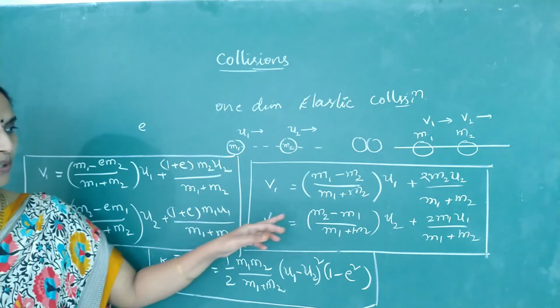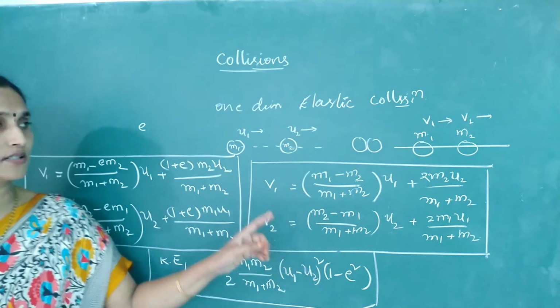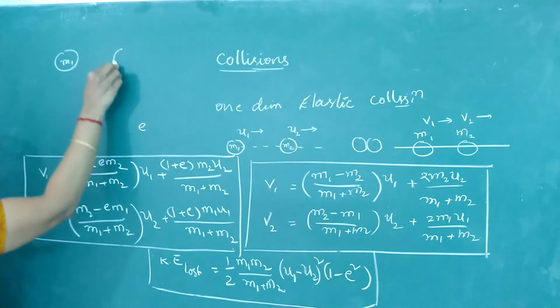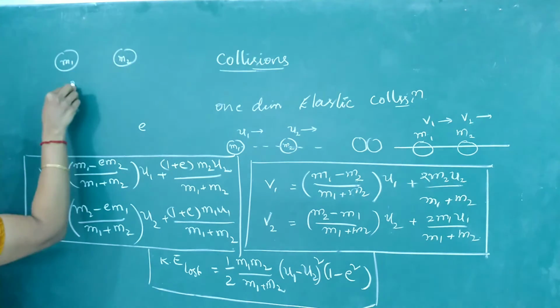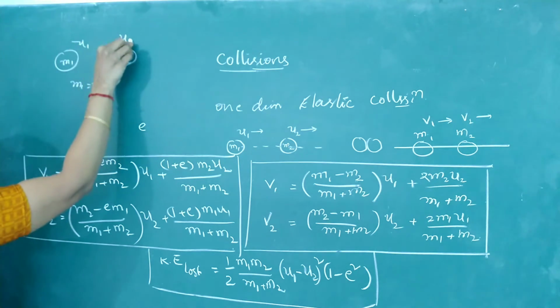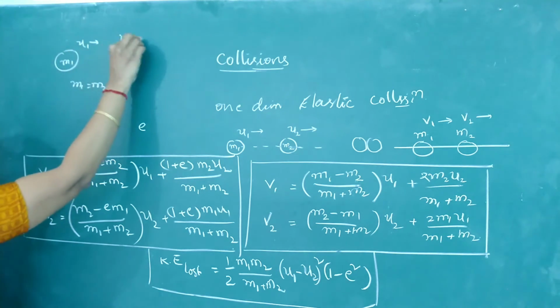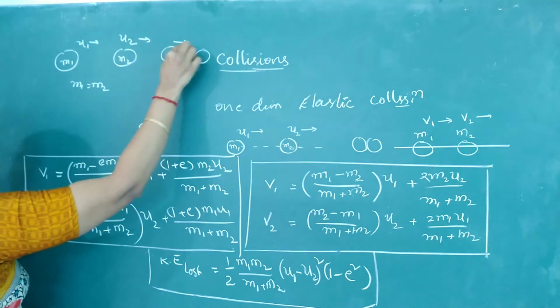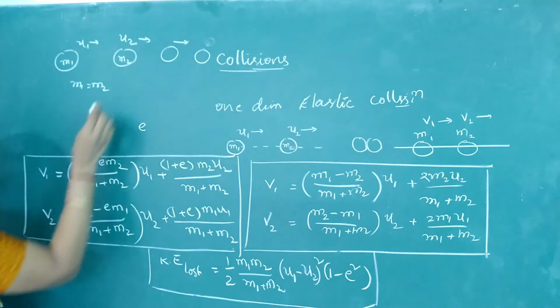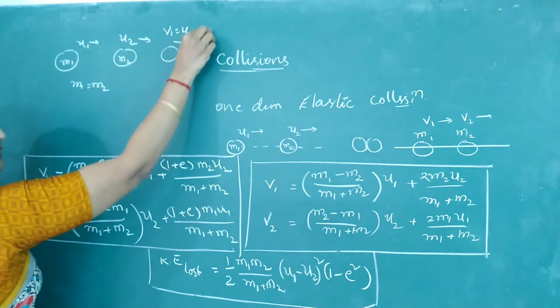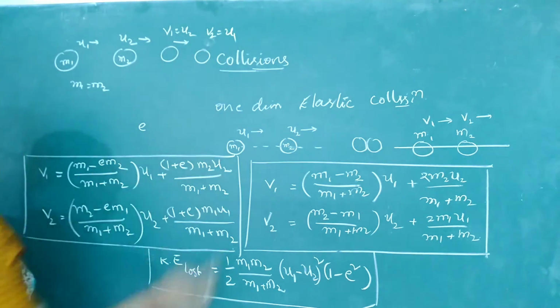Then apart from this, for perfectly elastic collisions, if the masses are equal, if m1 becomes equal to m2, what would happen to their velocities after collision? If they are moving with speeds u1 and u2 before collision, after collision they will start moving with speeds such that v1 is equal to u2 and v2 is equal to u1.